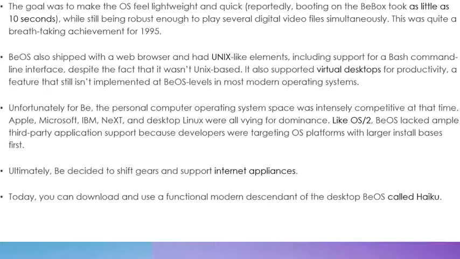BeOS also shipped with a web browser and had Unix-like elements, which included support for a bash command line interface, despite the fact that it wasn't Unix-based. It also supported virtual desktops for productivity, a feature that still isn't implemented at BeOS levels in the modern operating system. So through the features, you can get to know that Be was really very ahead of its time.